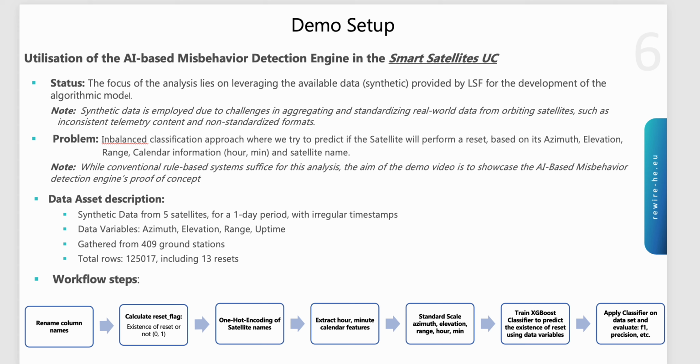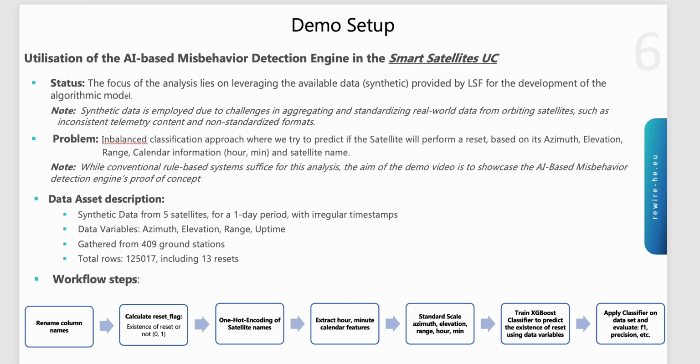The problem we are trying to solve, given the variables we have, is an imbalanced classification approach where we try to predict if the satellite will perform a reset based on its azimuth, elevation, range, calendar information, and satellite name. We have to note that while a simple rule-based system will suffice for this analysis, the aim of the video is to showcase the engine's proof of concept and its user interface.